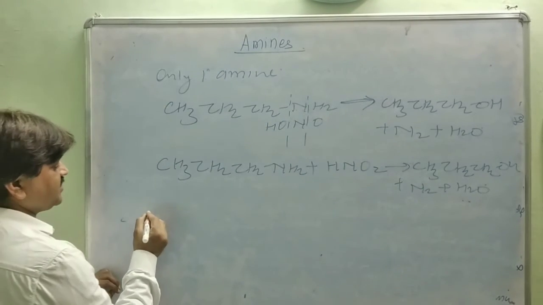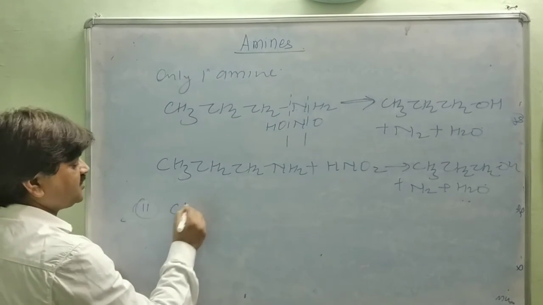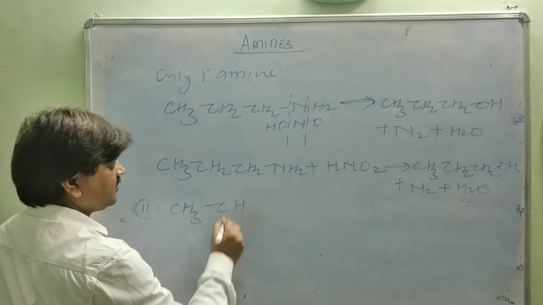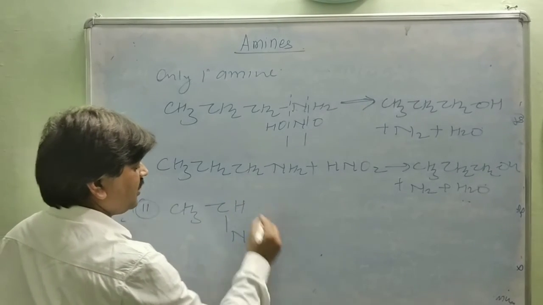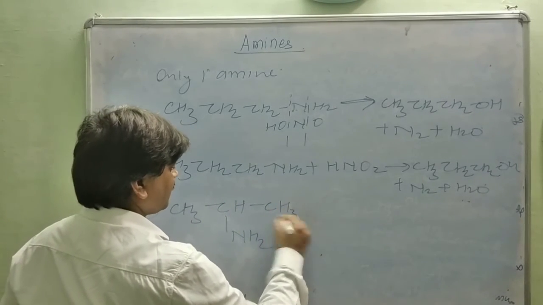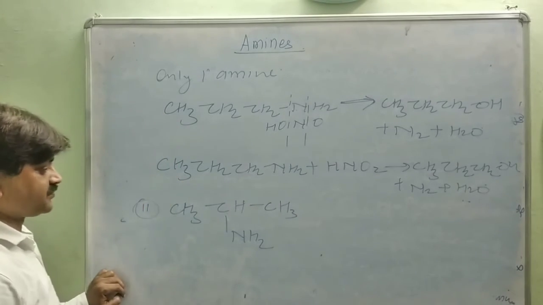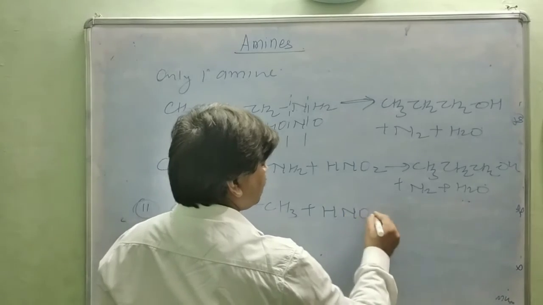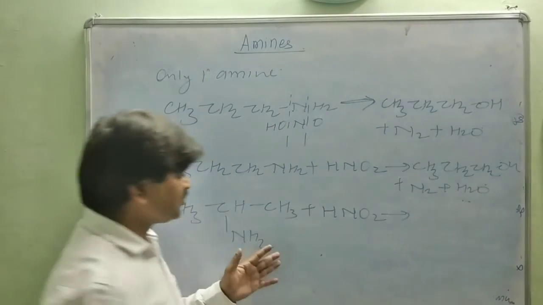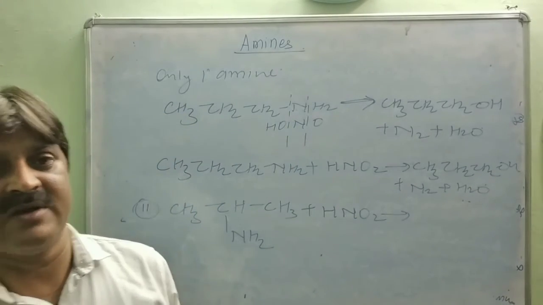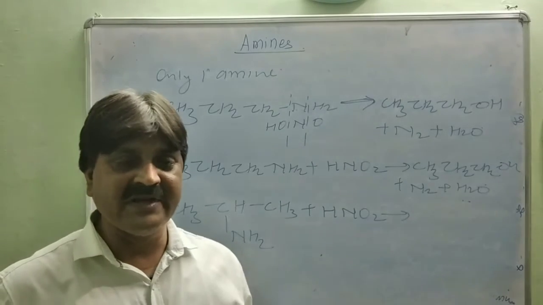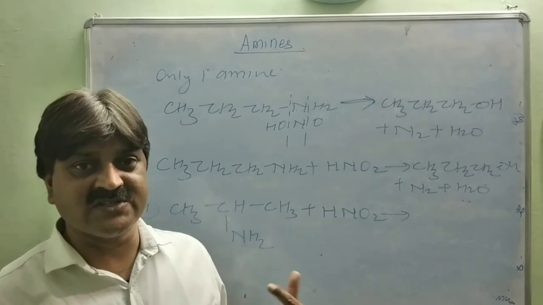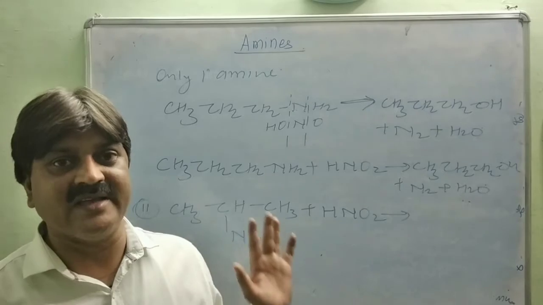This is the second isomer, CH3CH(NH2)CH3. When treated with nitrous acid, HNO2, alcohol is formed from the amine, along with nitrogen gas.